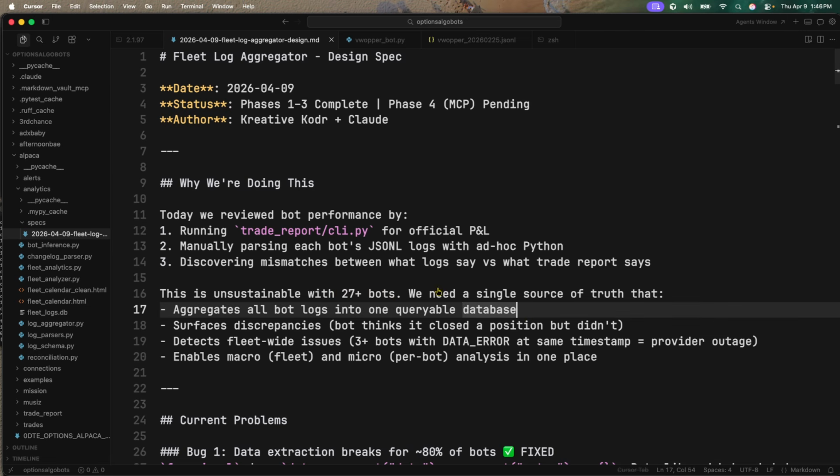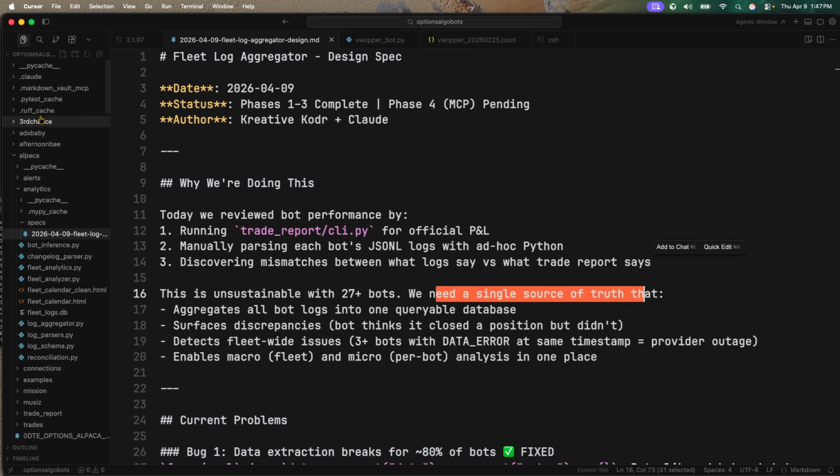Right. So what I need is a single source of truth that aggregates all of our bots' logs into a queryable database. That sounds like an MCP server. It surfaces discrepancies, like what the bot thinks it closed a position, but it didn't. It detects fleet-wide issues: 3 bots with database errors at the same time stamp equals a provider outage. I want to be able to find that out a little bit faster than just going through each bot's logs.